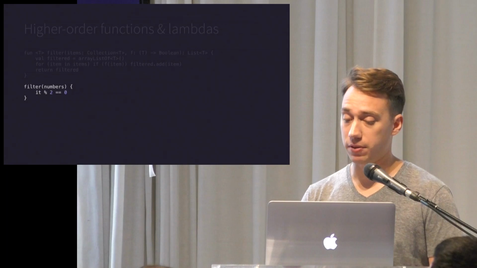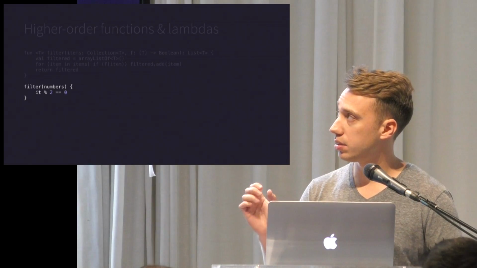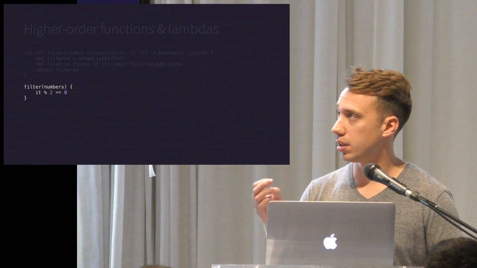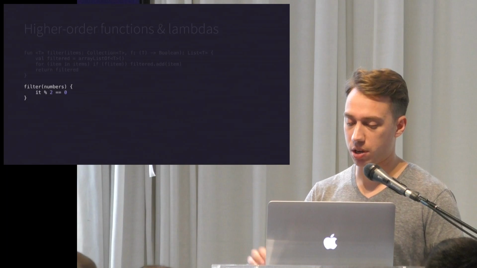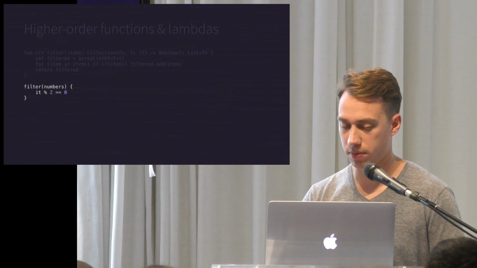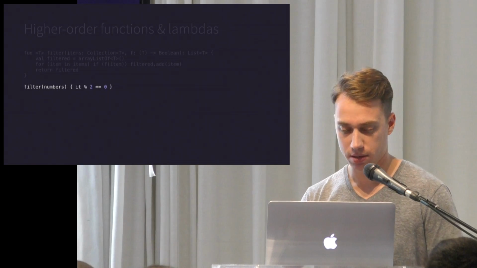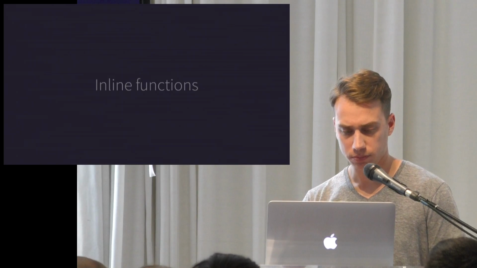Since the function type can be inferred from the function signature, it knows it only has one argument, so we can remove it, and it'll name it to the predefined name of it, and we can reduce it to one line to make it more readable.